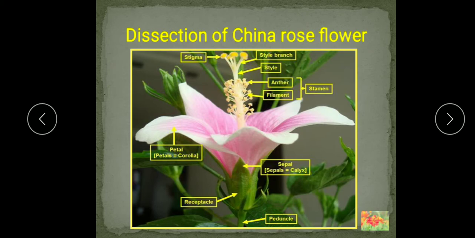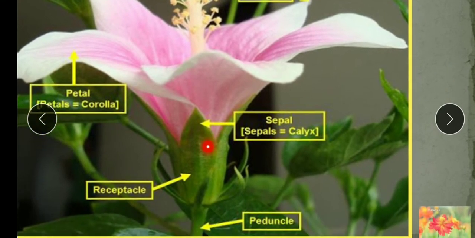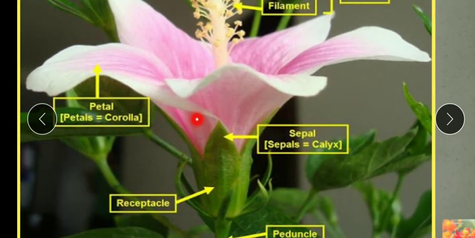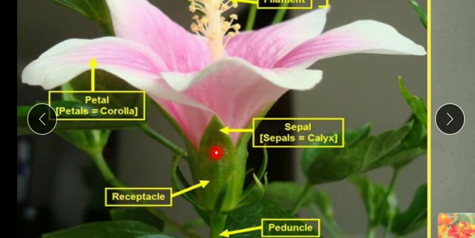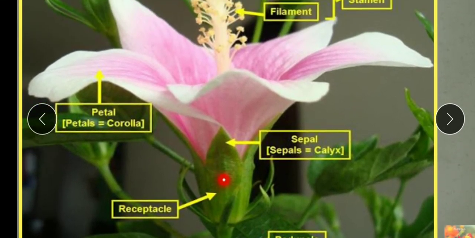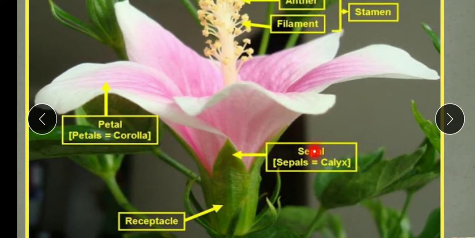Now after the pedicel you will see here the sepals are there. These are the green leaf-like structures, part of the calyx. I will show you here. And this is the receptacle. At the tip of the pedicel, this swollen part is termed as the receptacle or thalamus, from which all the floral whorls arise. So understood, children? Here this is the pedicel, this is the receptacle, and this is the calyx made up of sepals.